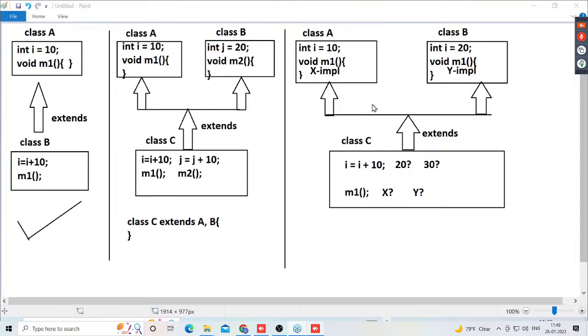For example, class A, class B, class C, class D. Same variables we declared. In class D, which variable will come? This is a question. So your answer is what? The next immediate superclass content you are able to get. Immediate superclass value will come into the bottommost subclass. Whichever superclass is immediately available, that value we are getting. You can create class D extends C, class C extends B, class B extends class A. That we can do. Multi-level, more than one level.